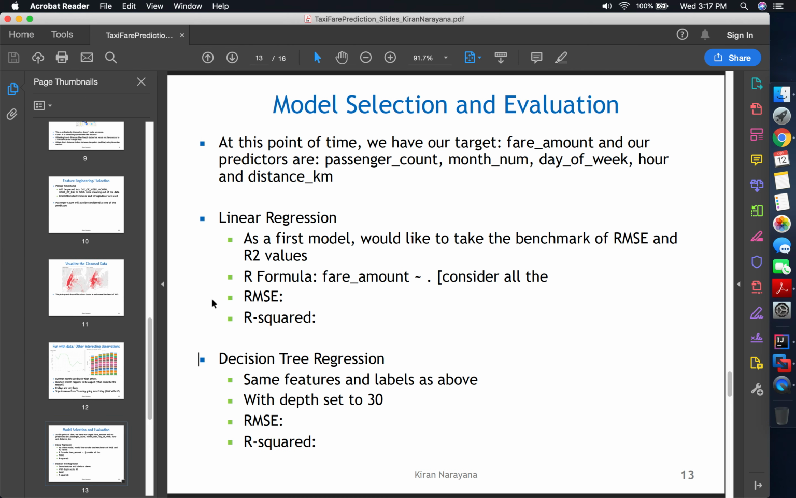Model selection and evaluation. At this point of time, we have our target, which is the fare amount. This is what we need to predict, and our predictors are passenger count, month number, day of the week, hour, and also distance in kilometer. I would be going by linear regression and calculate the RMSE and R squared values for the same, and we can compare that with the decision tree regression.